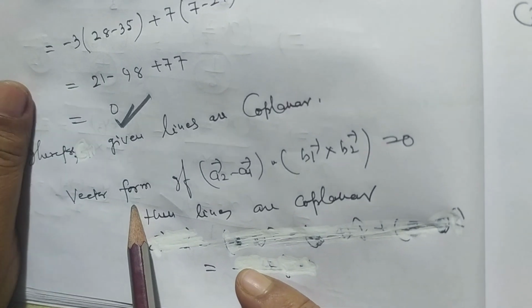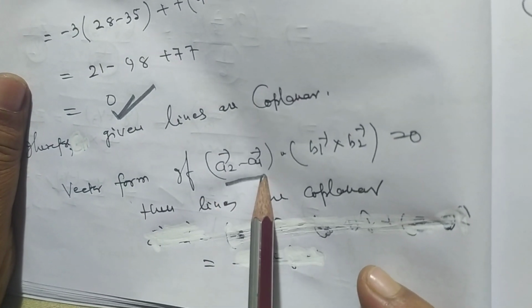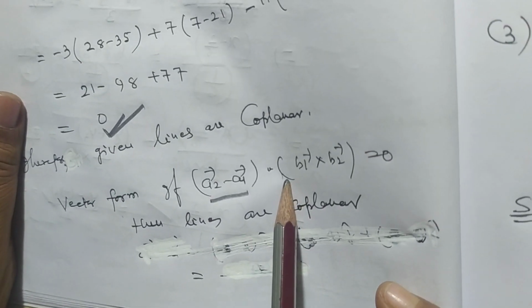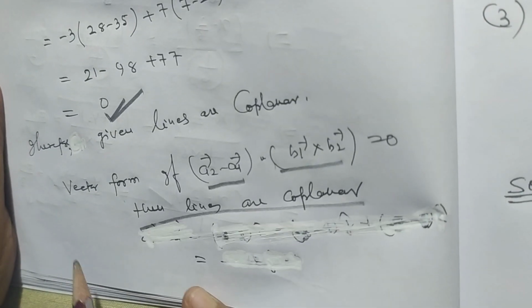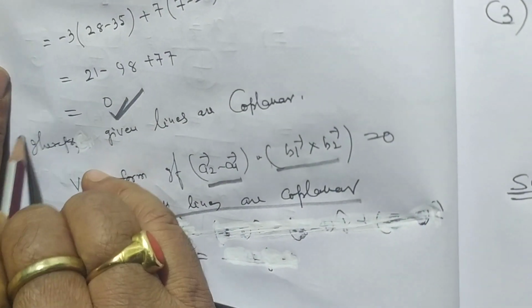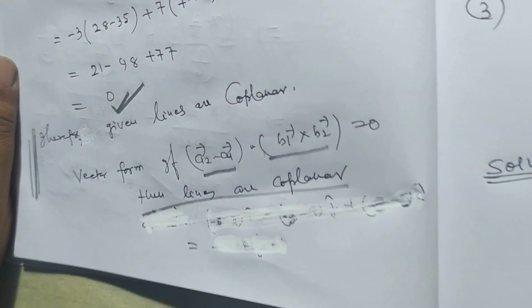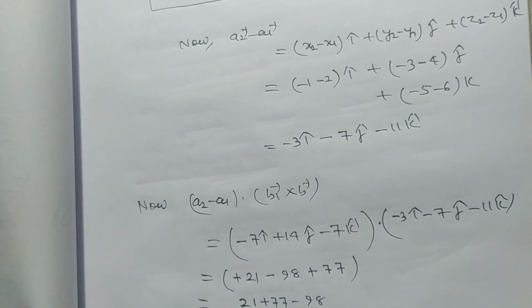In vector form, if (a2 - a1) dot (b1 cross b2) is equal to 0, then the lines are coplanar. And this is the second method. I will discuss it later on.